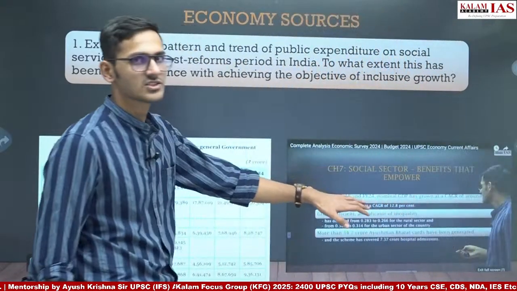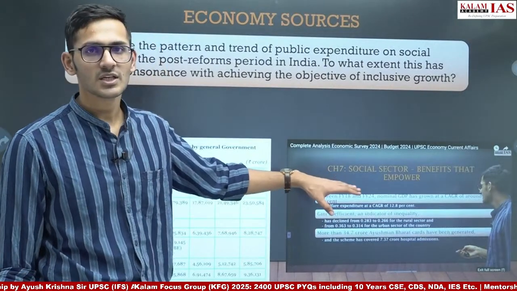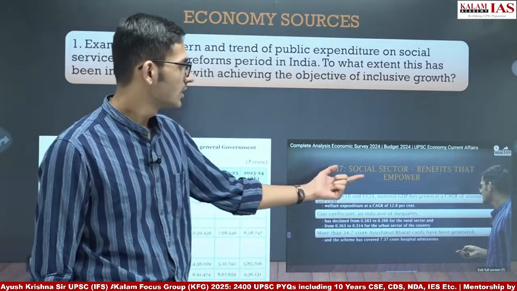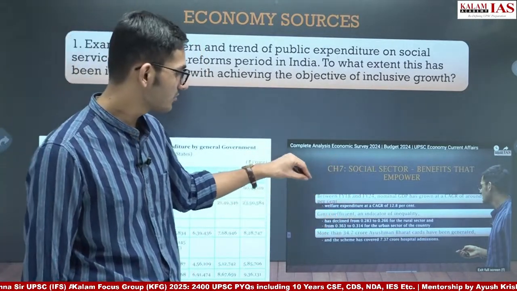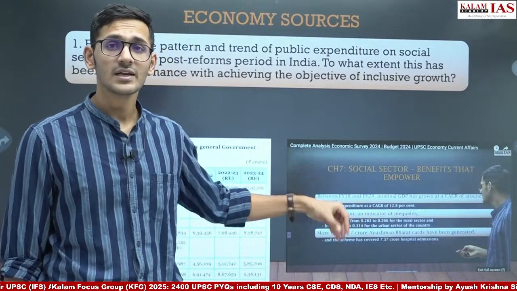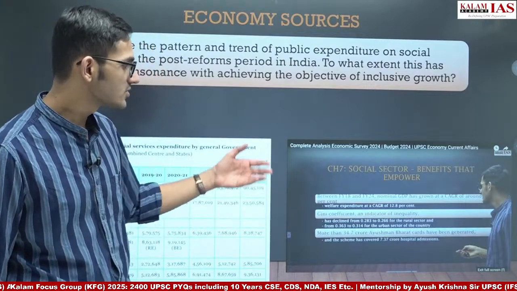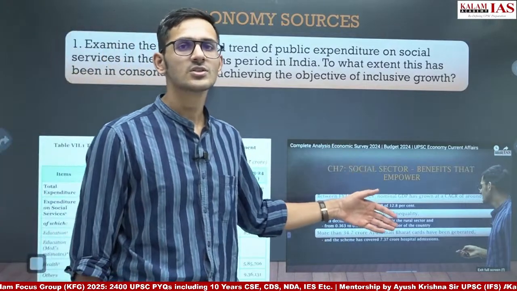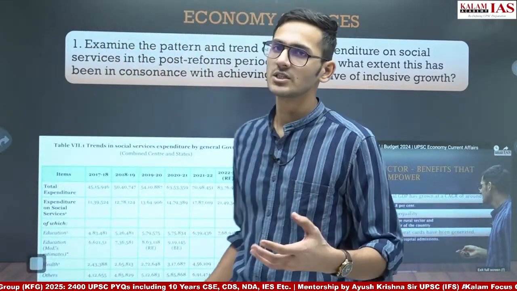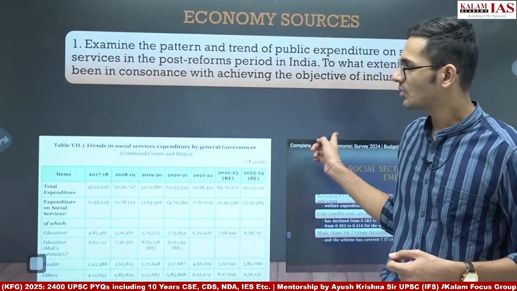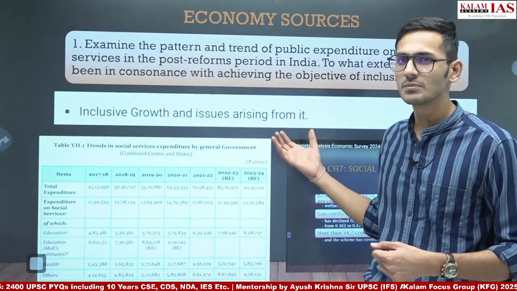We have discussed this chapter in the classes also. When we were doing the Economic Survey 23-24, we discussed how the public expenditure on the social sector is changing and what the different indicators of the social sector are which have changed. For example, the Gini coefficient is decreasing and so on. These things we talked about, and UPSC asked a question on public expenditure on social services. So if you had watched the class, this could have been a doable question.